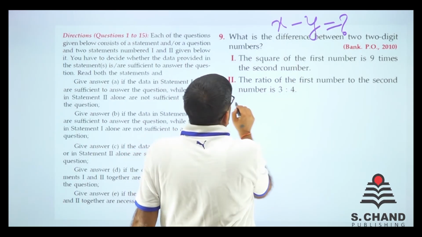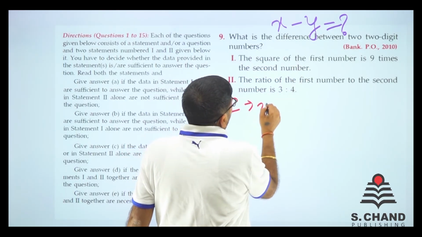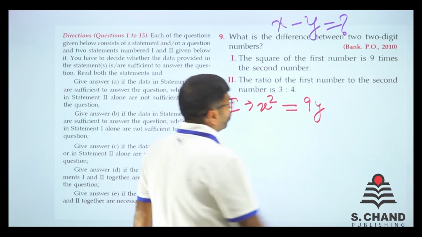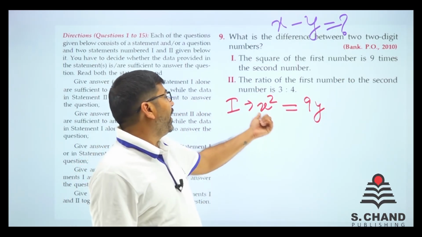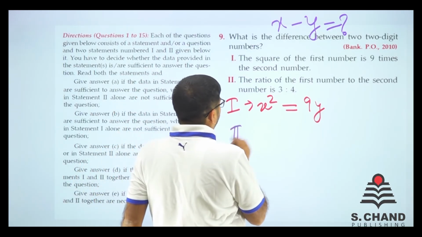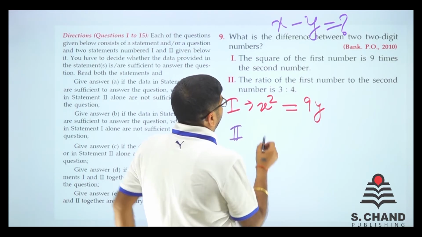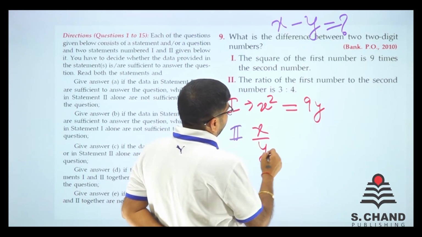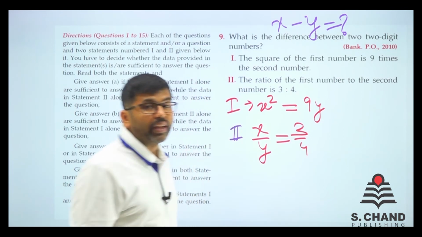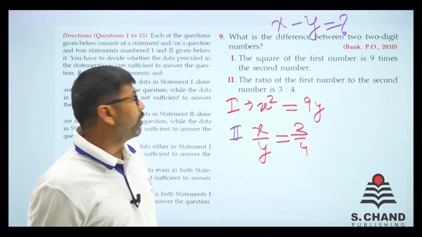Square of the first number. We make the first equation that x square is 9 times the second number. It is 9 times the second number. We assumed one as x, one as y, and we are done. Second says, boss, the ratio of first number to the second number. So it says x by y is equal to 3 by 4. This is also given to you, that x by y is 3 by 4.